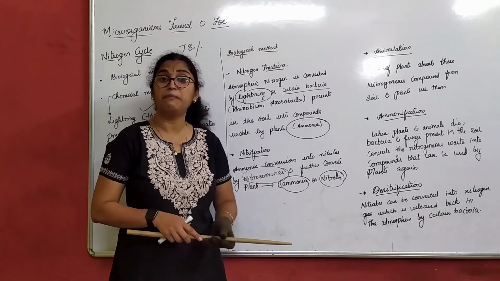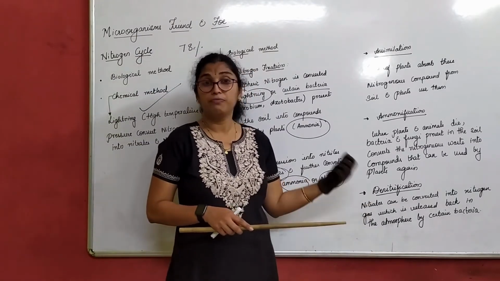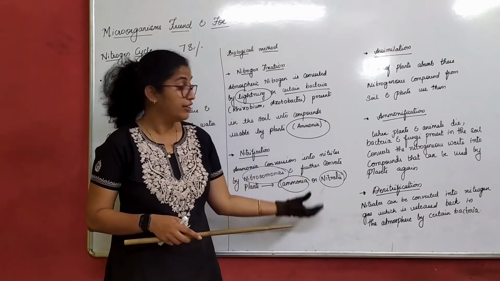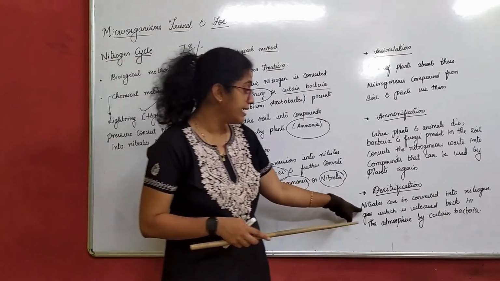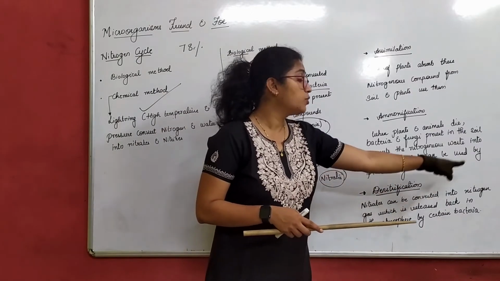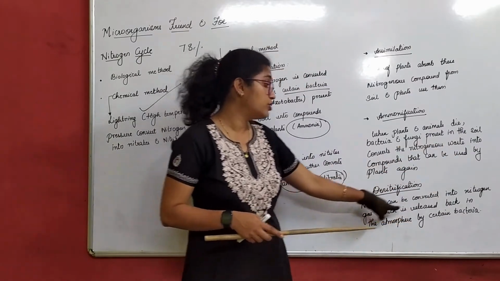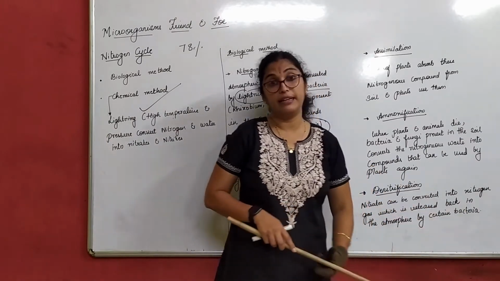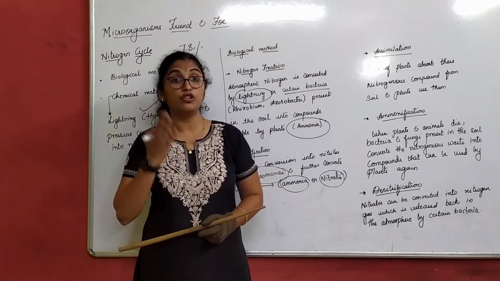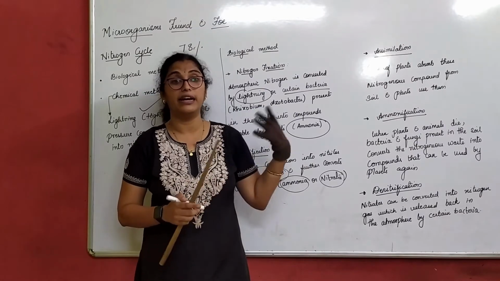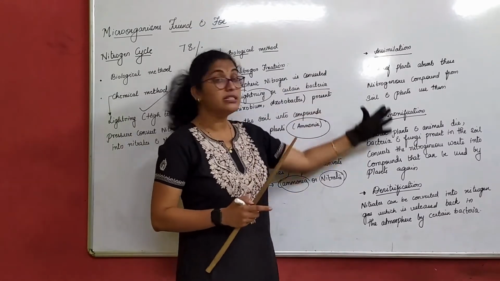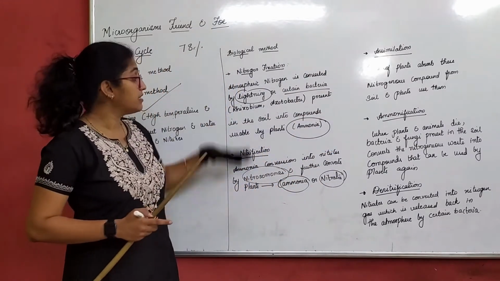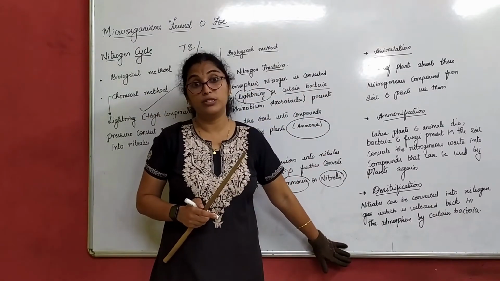An example for denitrifying bacteria can be Pseudomonas. That's one example, that's more than enough. So these nitrates can be converted into nitrogen gas, which is released back to the atmosphere by certain bacteria. This is how the nitrogen remains constant in our atmosphere, right? So this is the nitrogen cycle. These are the 5 steps involved in the nitrogen cycle.